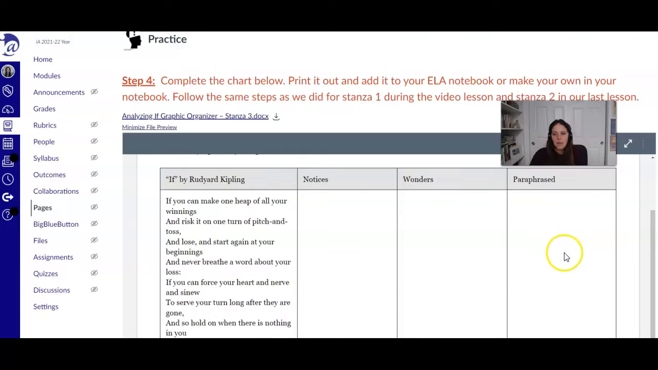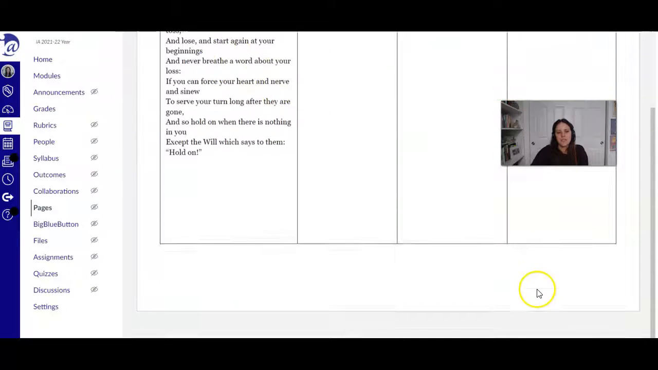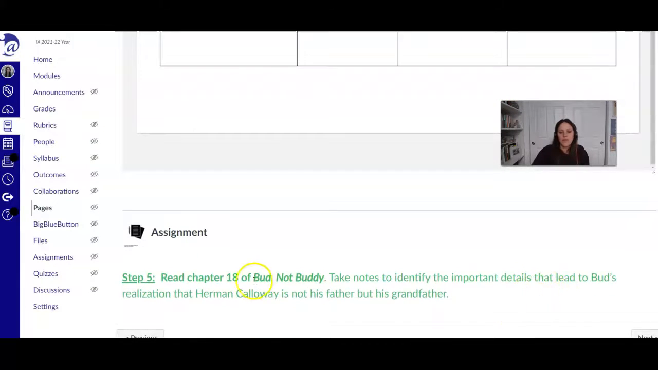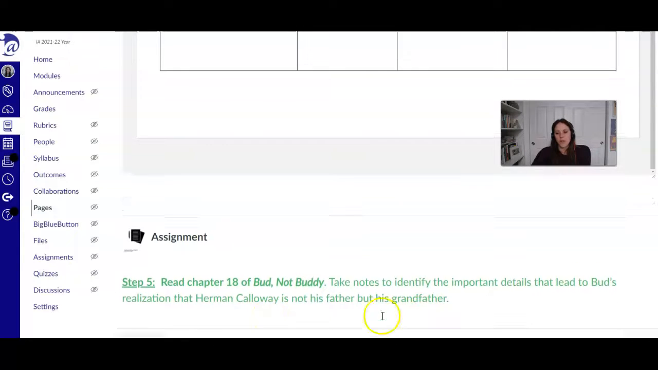And this you can print out or make in your ELA notebook yourself. It's just like the one we did before. What do you notice? What do you wonder? And then paraphrase in your own words this third stanza of "If." And then read chapter 18 and take notes to identify the important details that lead to Bud's realization that Herman is not his father, but is his grandfather.